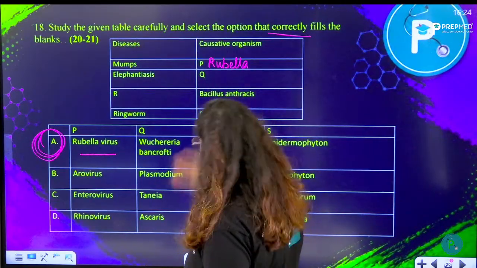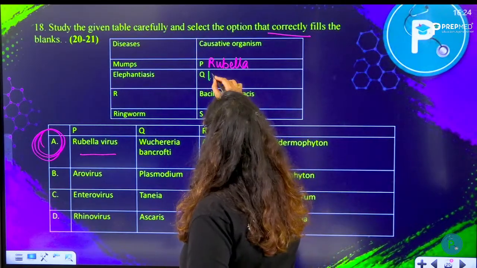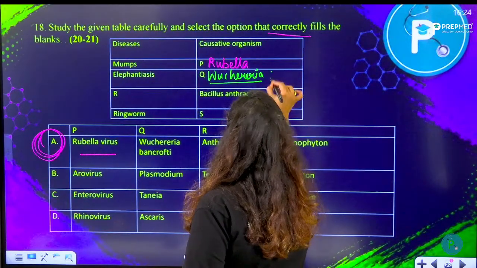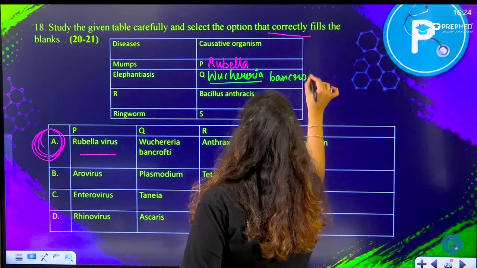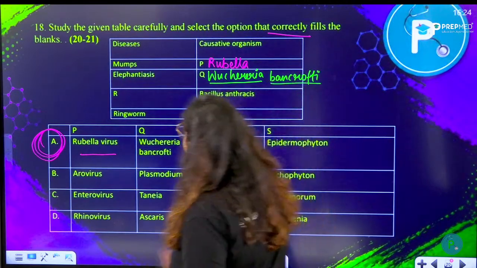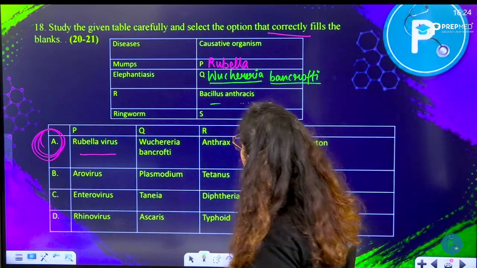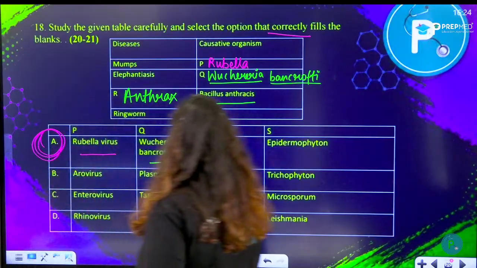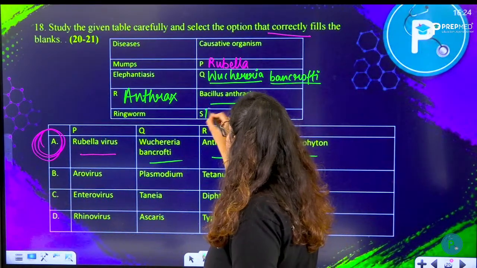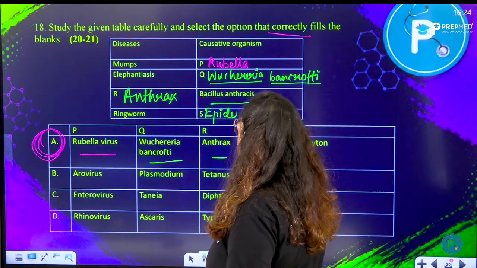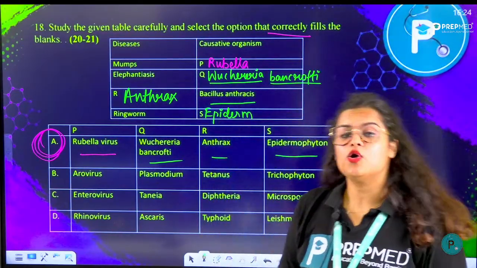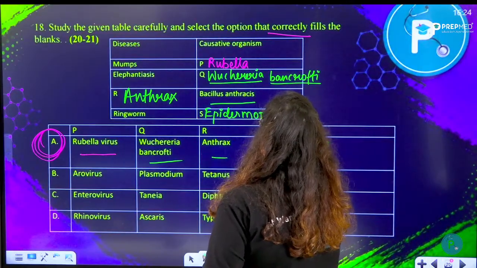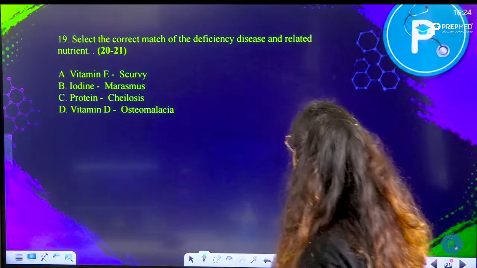Elephantiasis is caused by Wuchereria bancrofti. Wuchereria bancrofti is an Aschelminth. Here they are saying Bacillus anthracis causes anthrax. We have anthrax. Okay, so we have found the answer already. Ringworm can be caused by Epidermophyton, can be caused by Trichophyton, can be caused by Microsporum as well. Epidermophyton. So we already found the answer. Moving on to the next question, question number 19.